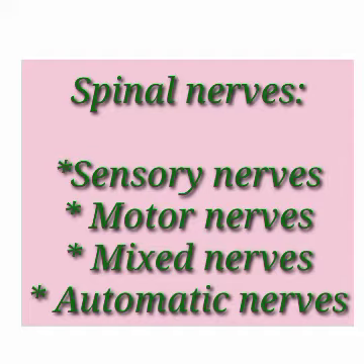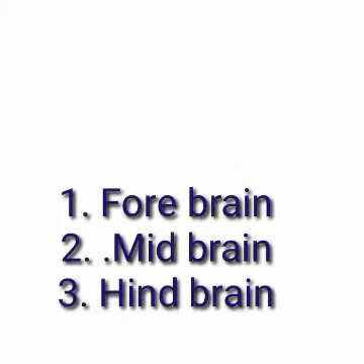They originate from the brain. Spinal nerves originate from the spinal cord and help in coordination. They are of many types. Number 1, sensory nerves. Number 2, motor nerves. Number 3, mixed nerves. Number 4, autonomic nerves.